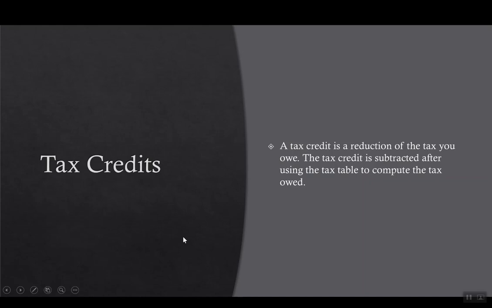As we're talking about paying taxes, there are also things called tax credits. A tax credit is a reduction of the tax you owe. The tax credit is subtracted after using the tax table to compute the tax owed. So we would go through that marginal tax analysis before we subtract the taxes. So it's different than earlier. We take the exemptions and adjustments out, and then we have the taxable amount. Then we figure out the taxes, and then we take the tax credit off.